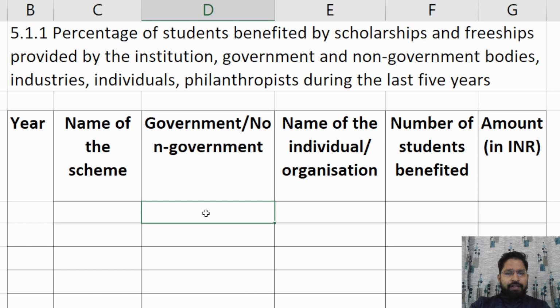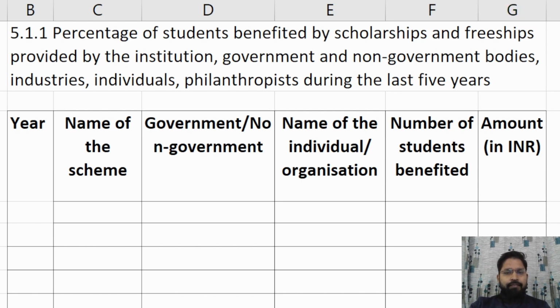Here we mention whether it is a government or non-government scheme. Here the name of the individual or organization. We mention the number of students benefited and the names of the students. Here the amount: how much amount the institute received from one particular scheme. This is the template of 5.1.1.